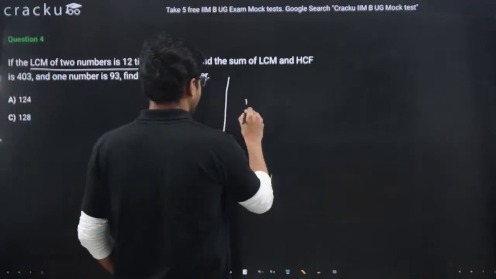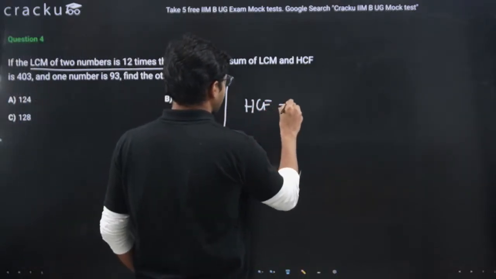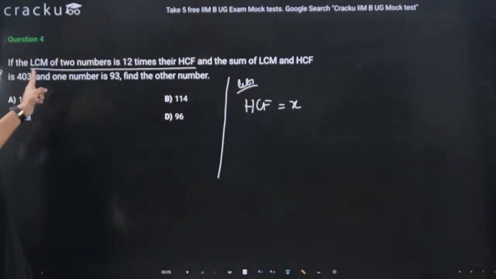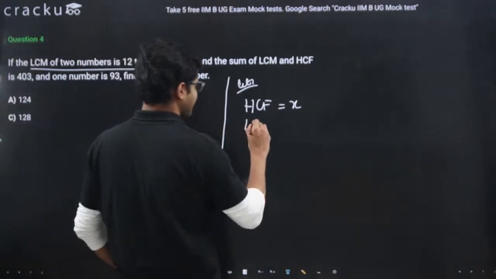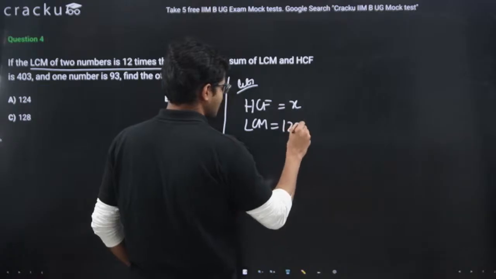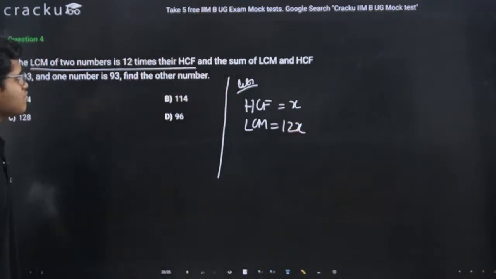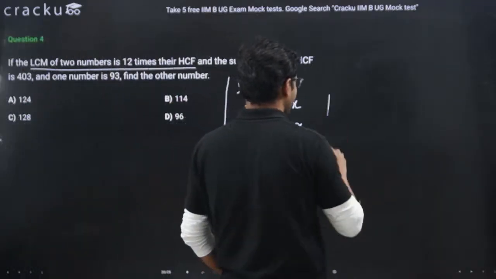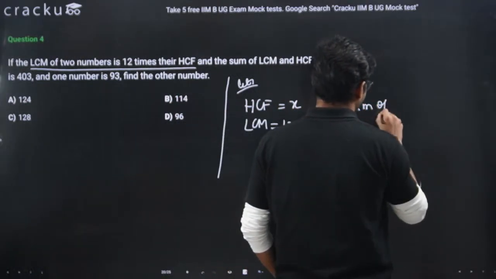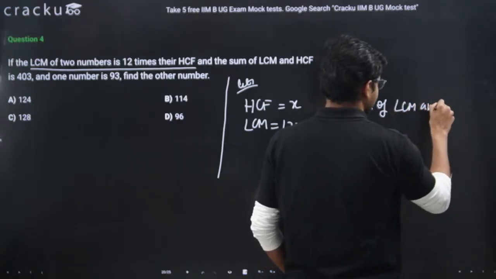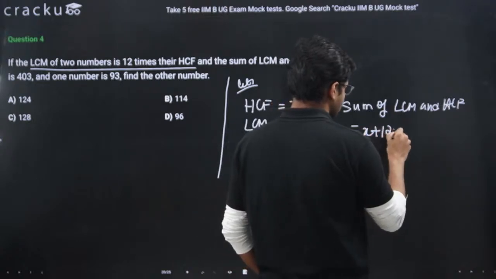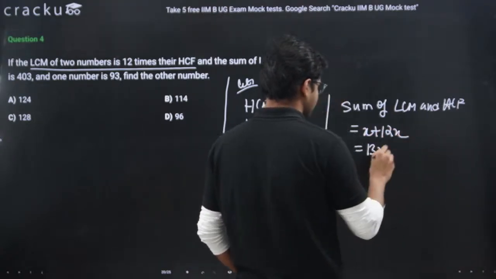Let's say HCF be x. LCM will be 12 times their HCF, which means LCM will be 12x. So the sum of LCM and HCF will be x plus 12x, which is 13x.